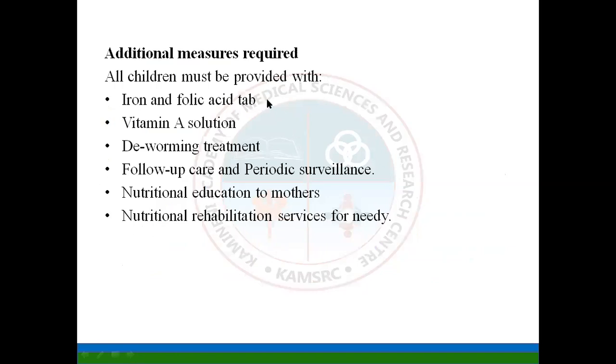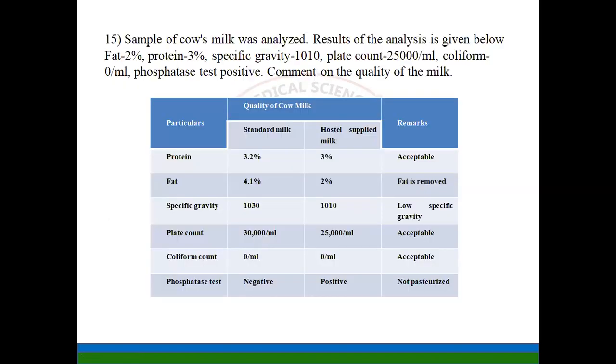What are the additional measures required? Along with the food, calorie and protein supplementation, they also need iron and folic acid supplementation, vitamin A solution, deworming treatment, follow-up care and periodic surveillance, nutritional education to the mothers, and nutritional rehabilitation services for the needy.